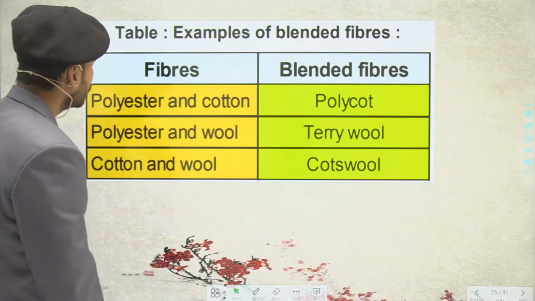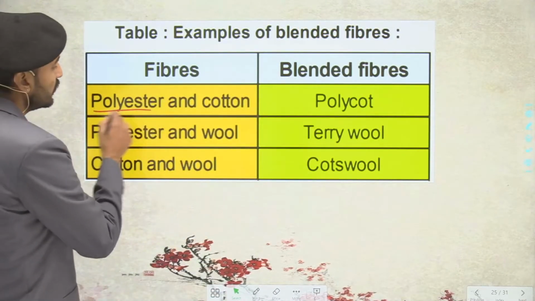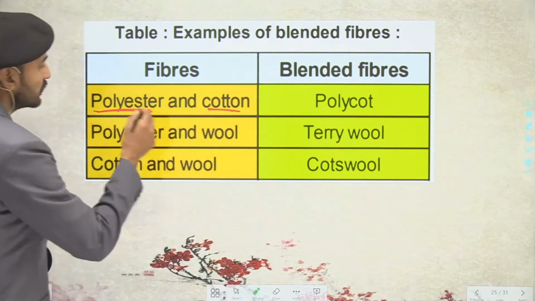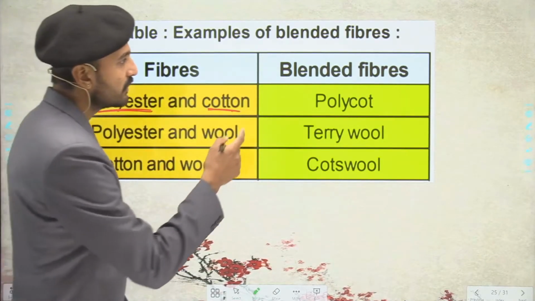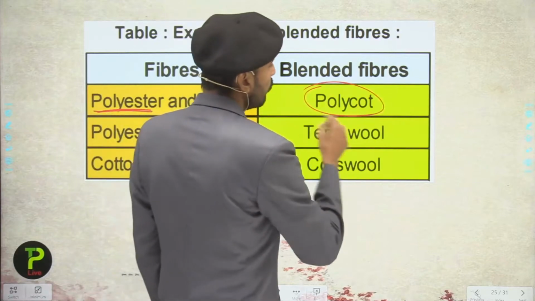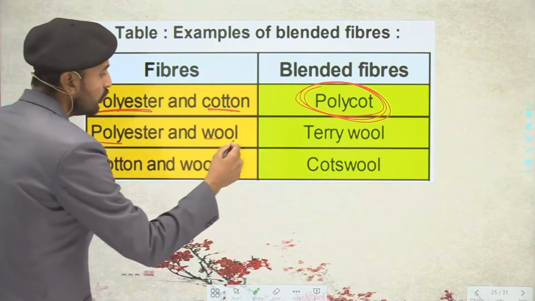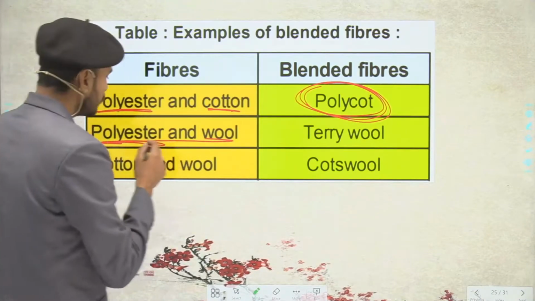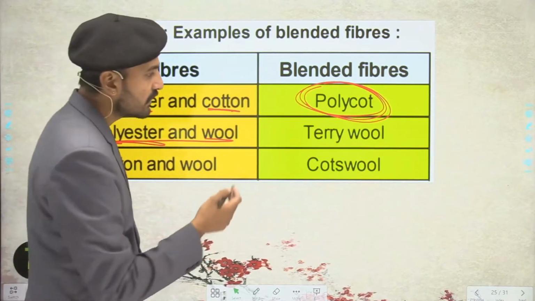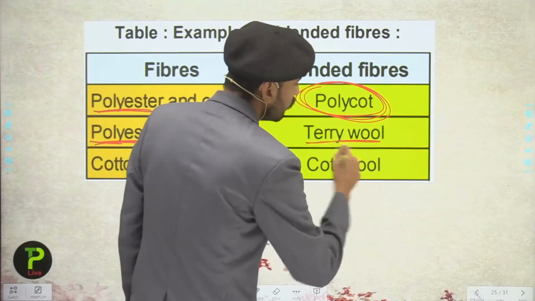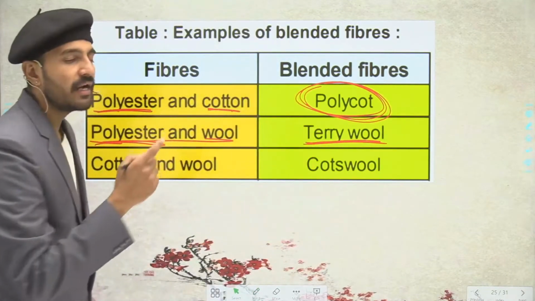In the example, students, you can see the polyester and the cotton are mixed. Since polyester and cotton are mixed, the name of this blended fiber is polycot. Now if polyester and wool are mixed together, since the most common polyester is terylene, the name is terry wool. Terry wool is a blended fiber.